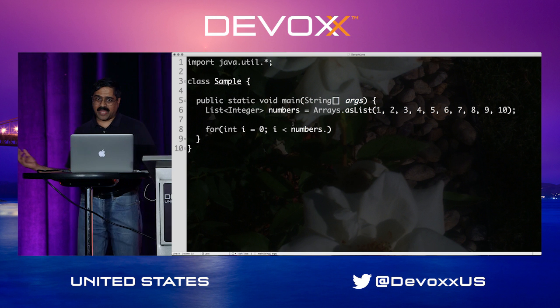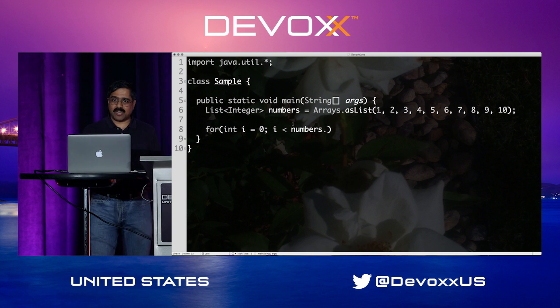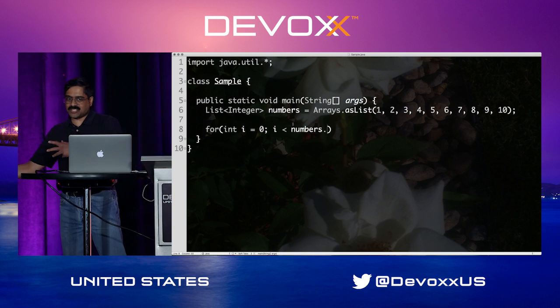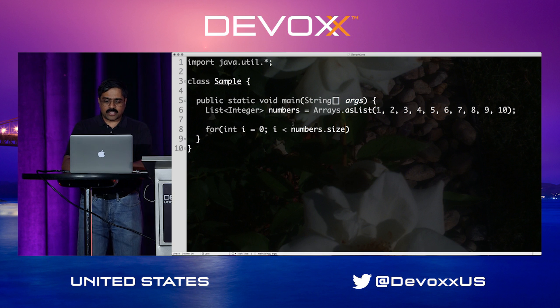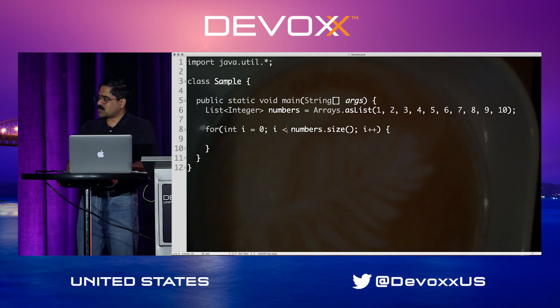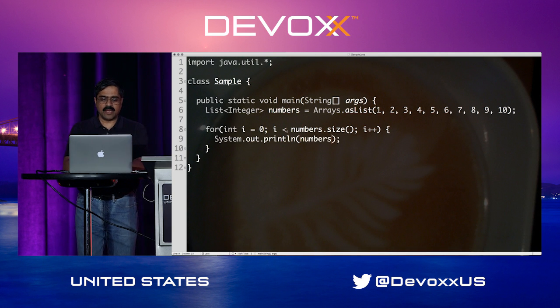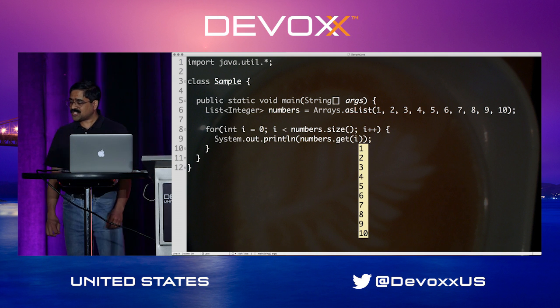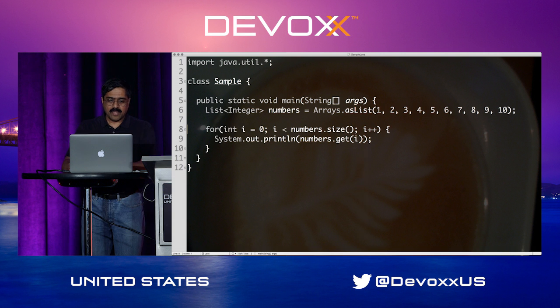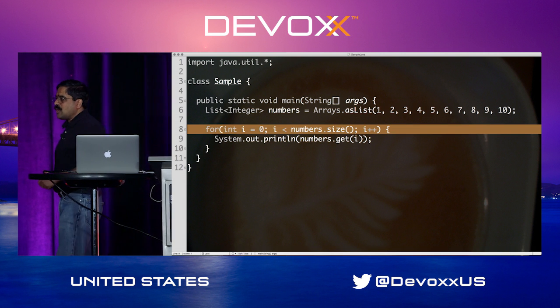Because obviously we can't have a standard, can we? If it's an array, it's length. If it's an ArrayList, it's size, go figure. So then we could say plus plus, and then we pause again and ask the question, is it less than or equal to, because we are never sure about it. And then of course, to add insult to injury, I got to say numbers again and do a get and get the data out of it.